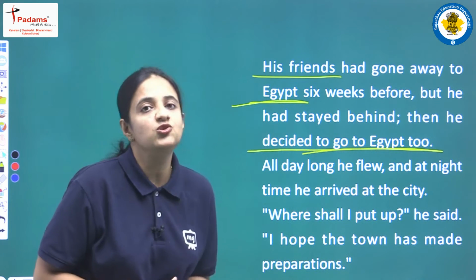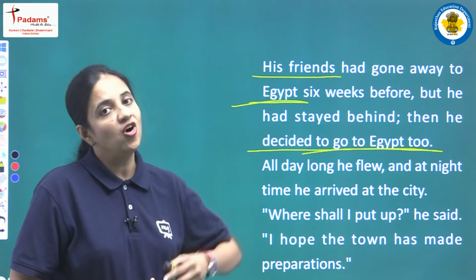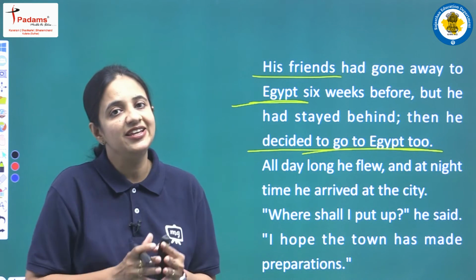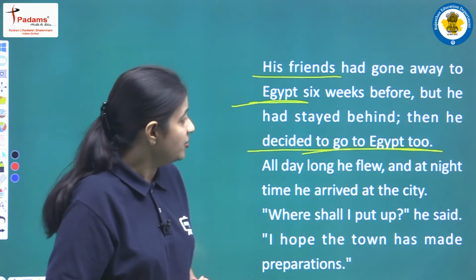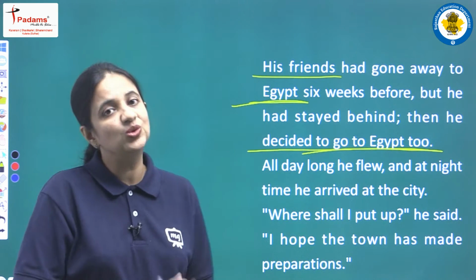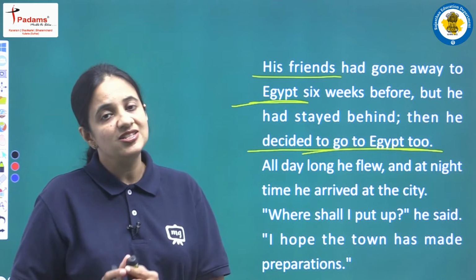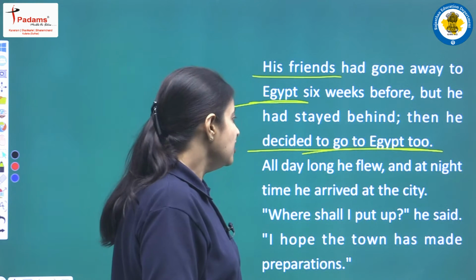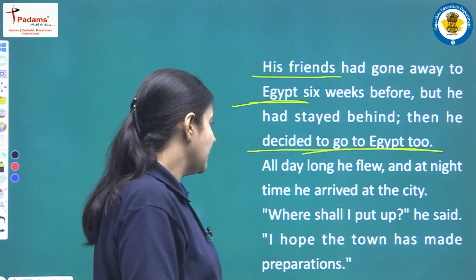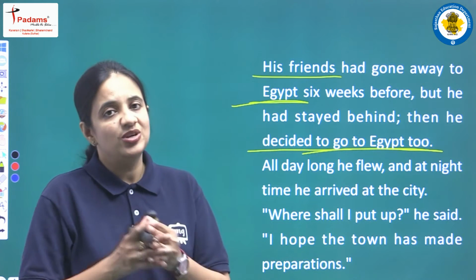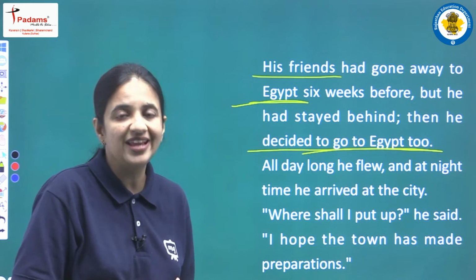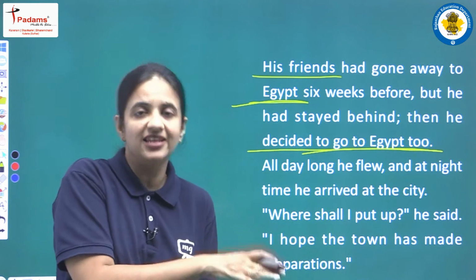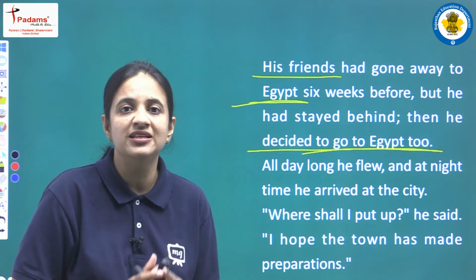This swallow was going to Egypt, and all his friends had gone away to Egypt 6 weeks before, and he was left behind, and now he had decided to go to Egypt too. So he is on his way to Egypt, and now he is there in that city. All day long he flew, and at night time he arrived at the city. So he was flying throughout the whole day, and now it was night time, and he was there in that city where the statue of Happy Prince was. Clear?